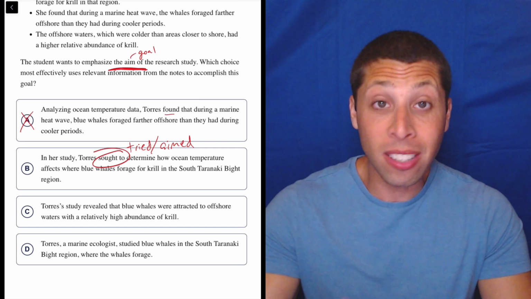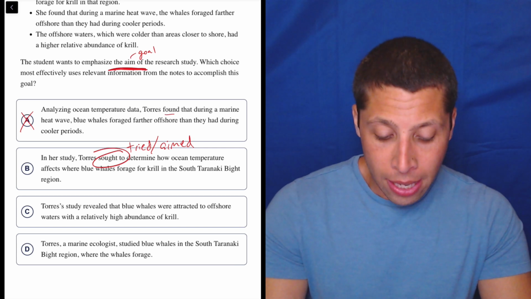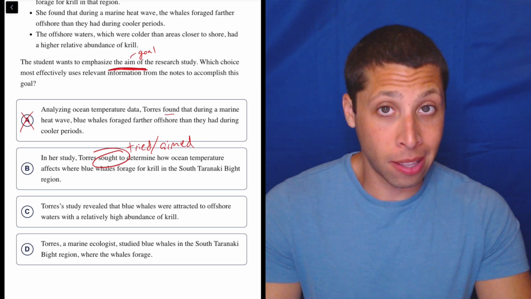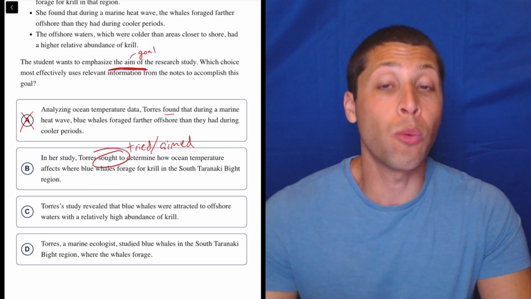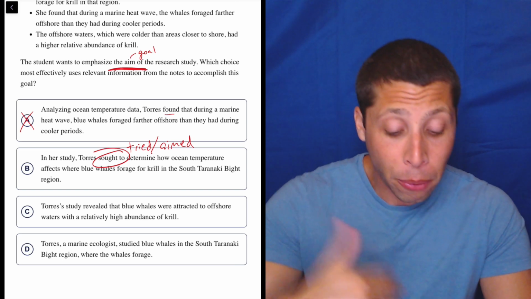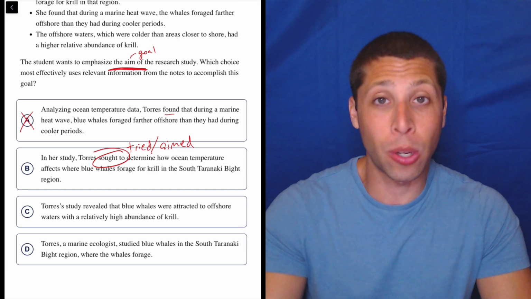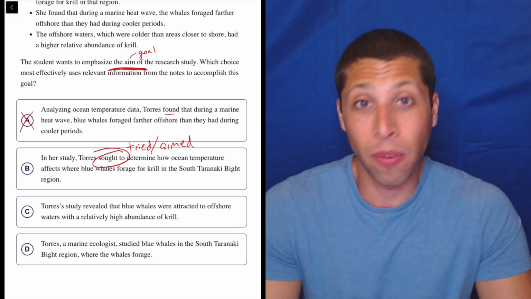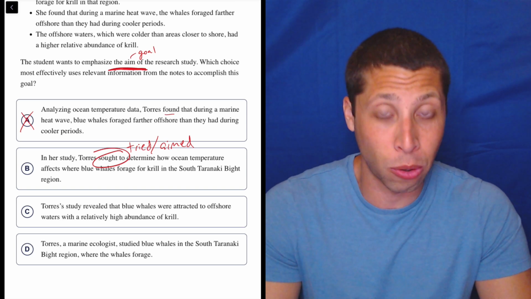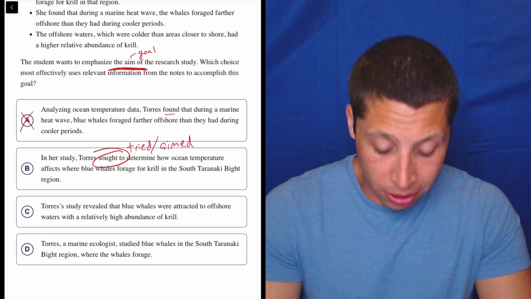So, right, notice it doesn't say what they concluded. It doesn't say what they actually did to make this study happen, but I don't care. That wasn't what our goal was, right? Our goal is to talk about their goal. And so we've got to make sure we do exactly what the SAT is asking of us, not just provide the information that we find most interesting. So it's probably this. Let's look at C.